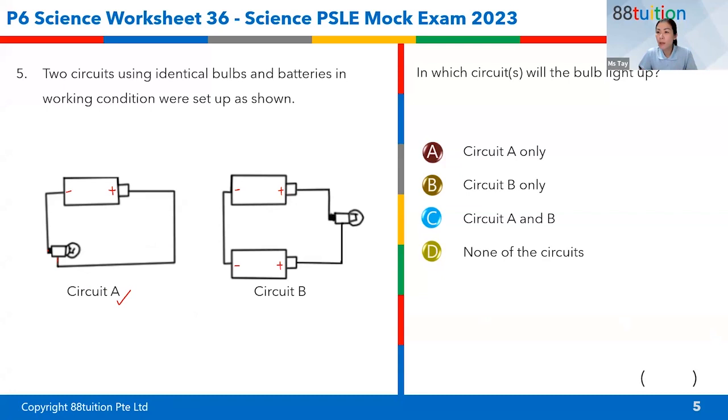Shamin, the bulb is cracked in circuit A. The inside is broken. Is that why, Battle, you also chose D? Is that why? Let me see. Sarah also chose D. So it's broken. The inside is broken. Actually, the drawing is not good. Actually, they are all in working conditions.